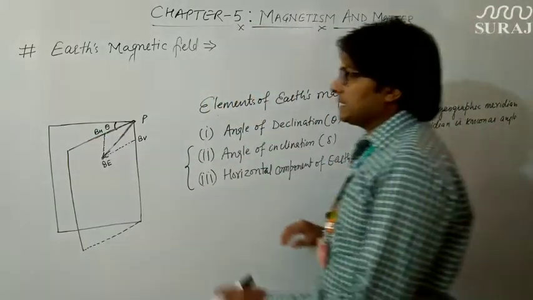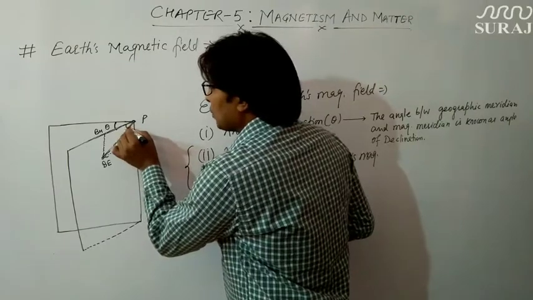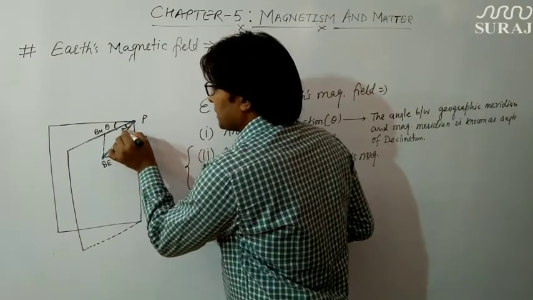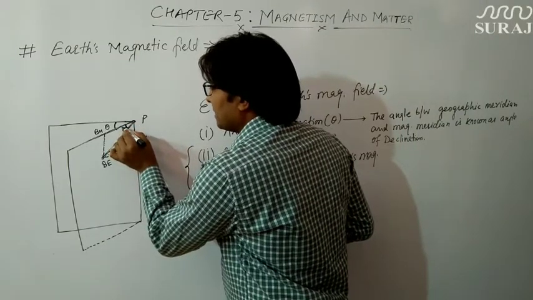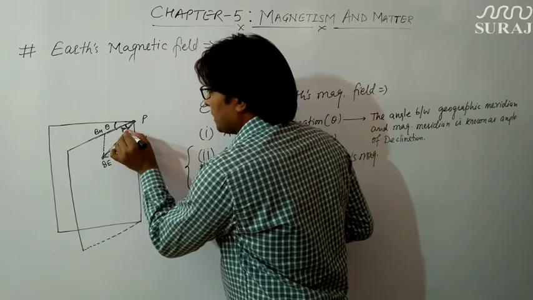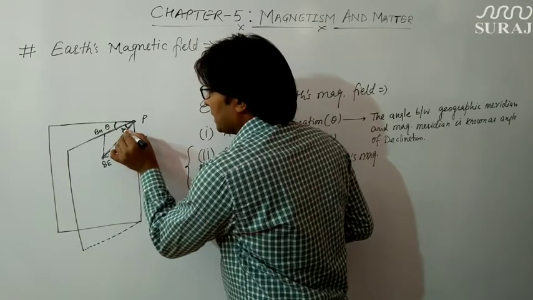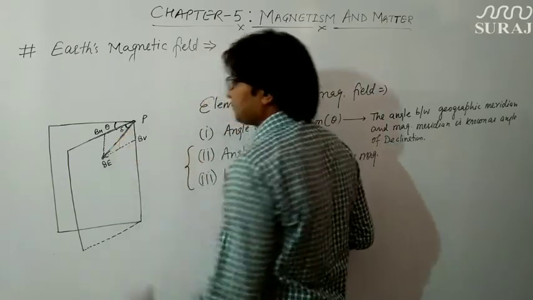And this angle is known as angle of inclination, which is denoted by delta, or in some books it is denoted by I. So here I am denoting it as delta.